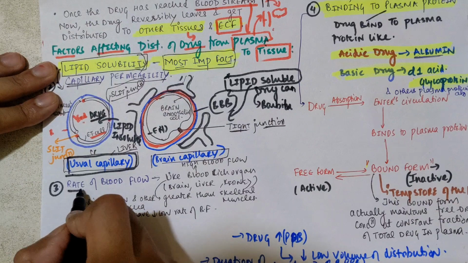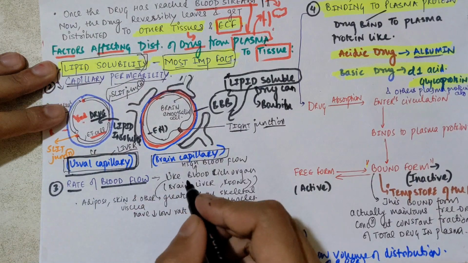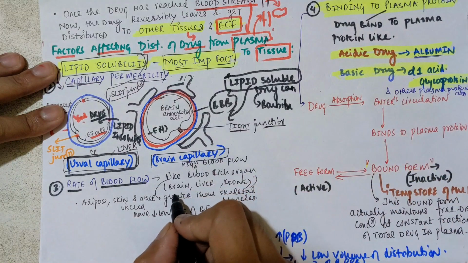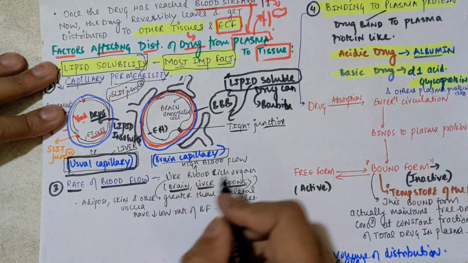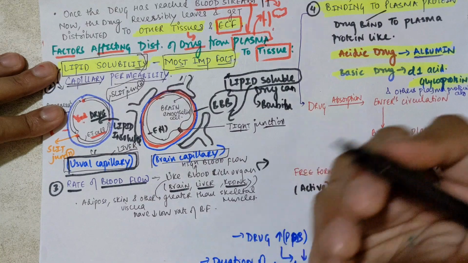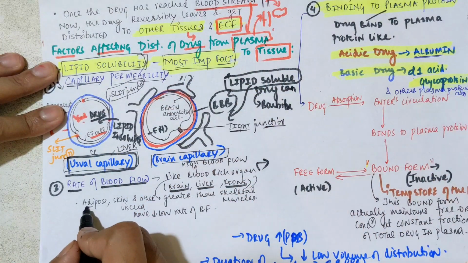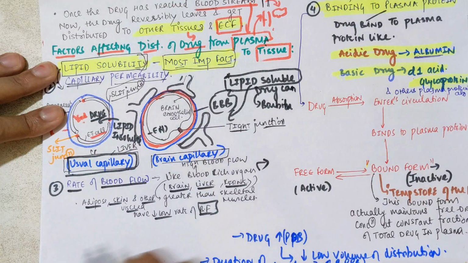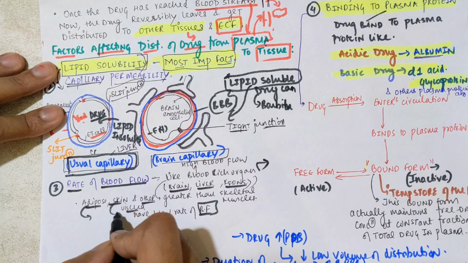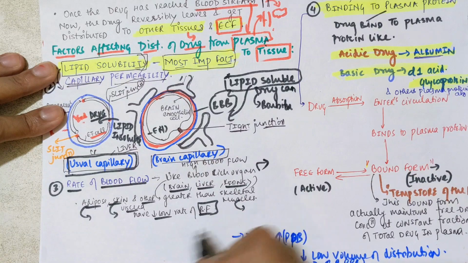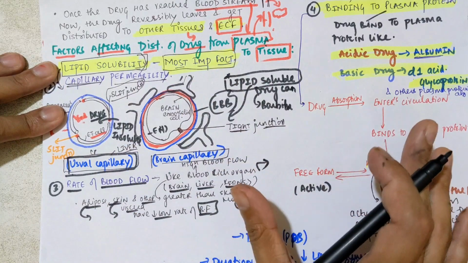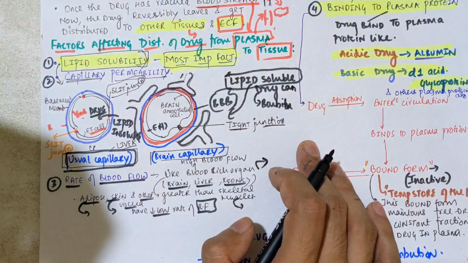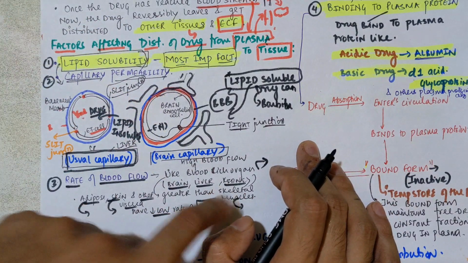Now the third factor is the rate of blood flow. Organs which are rich in blood supply, like brain, liver and kidney, have a rich blood supply as compared to other visceral organs. Adipose tissue and skin have a low rate of blood flow, and skeletal muscles also have a lower rate of blood flow, and because of that the distribution of drug is less as compared to the brain, liver and kidney.